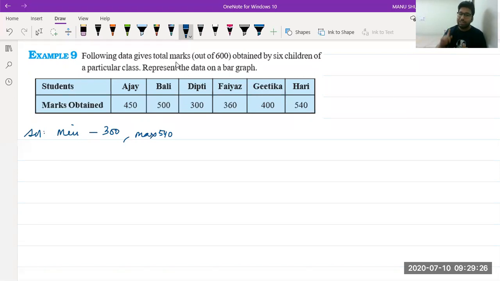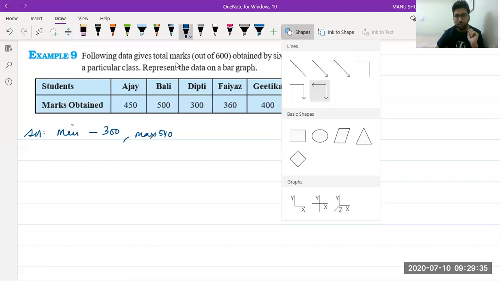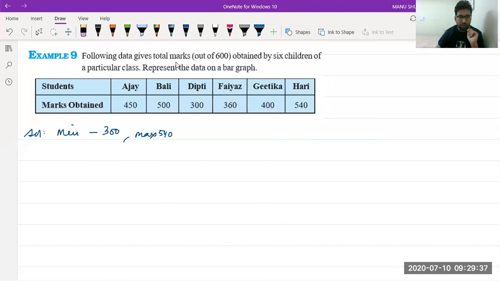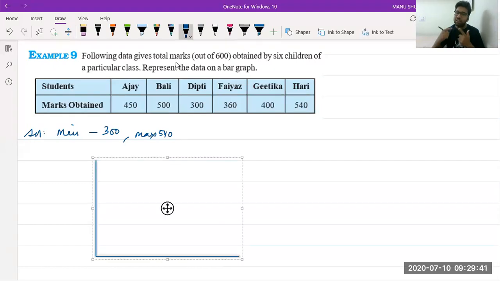But now one issue comes. Let me ask you, what is the issue? One second, I will share it with you. Don't worry. Doing the question is important, but understanding the concept is more important.